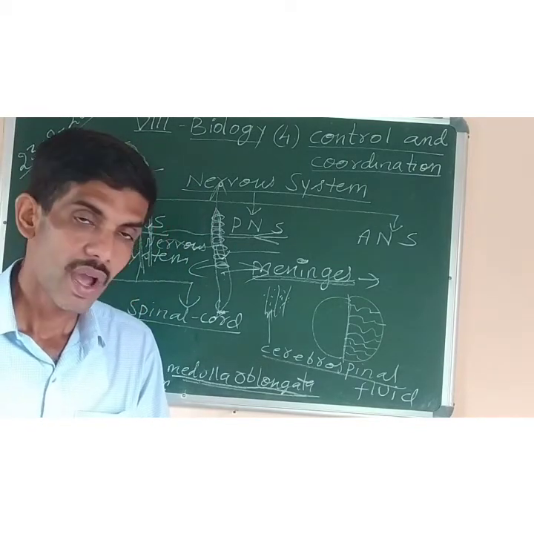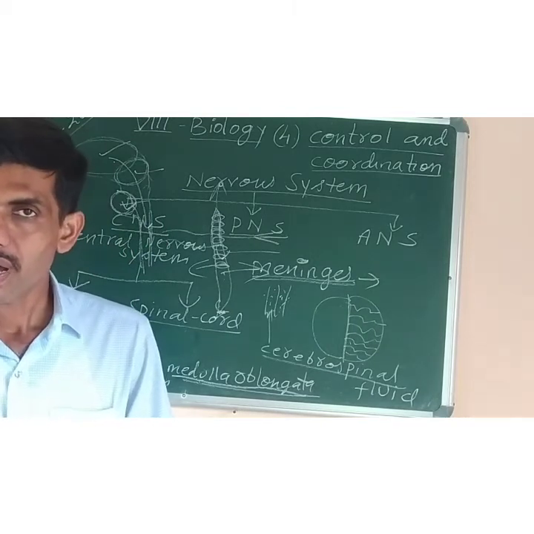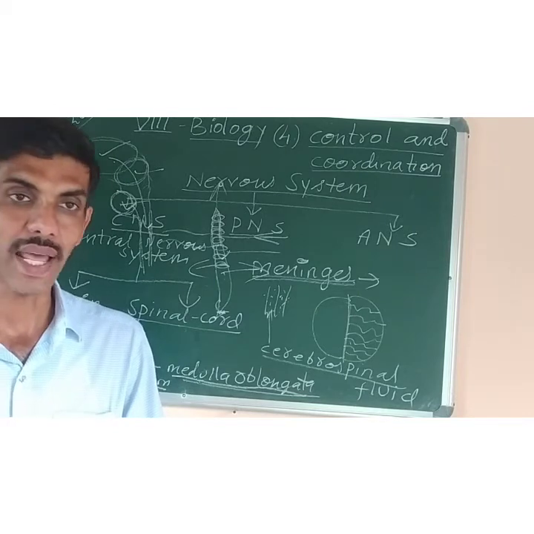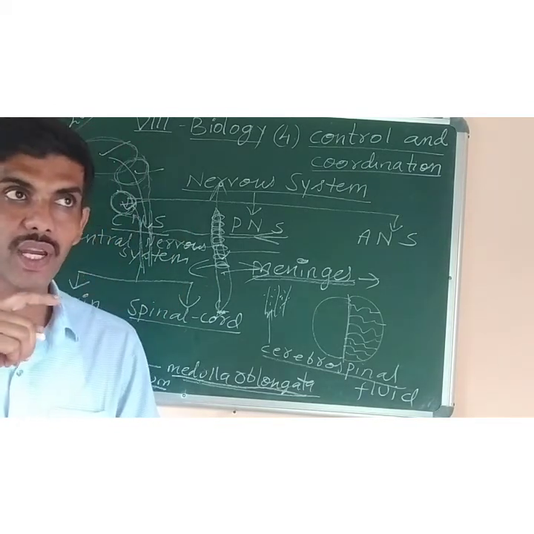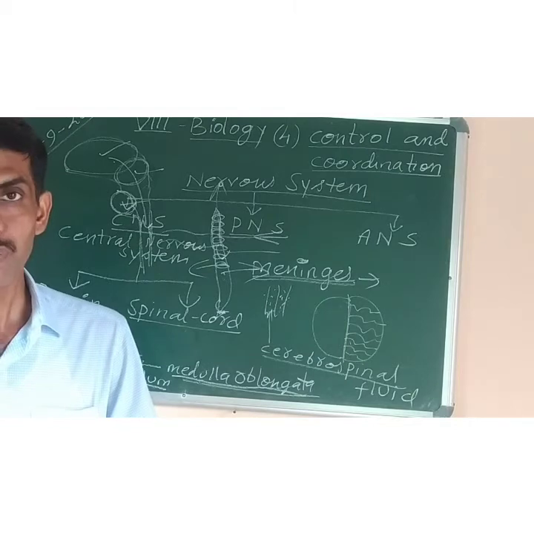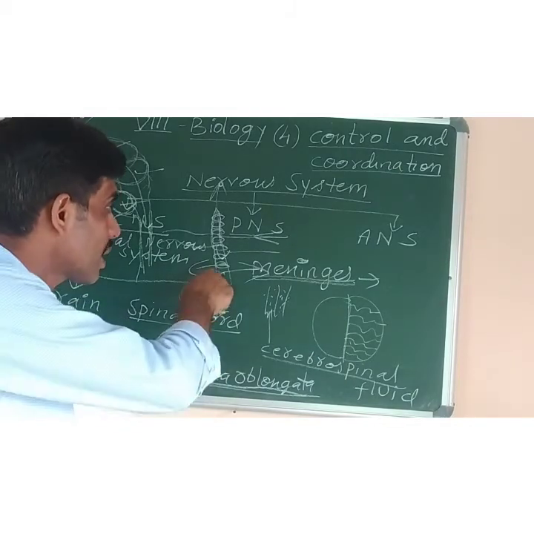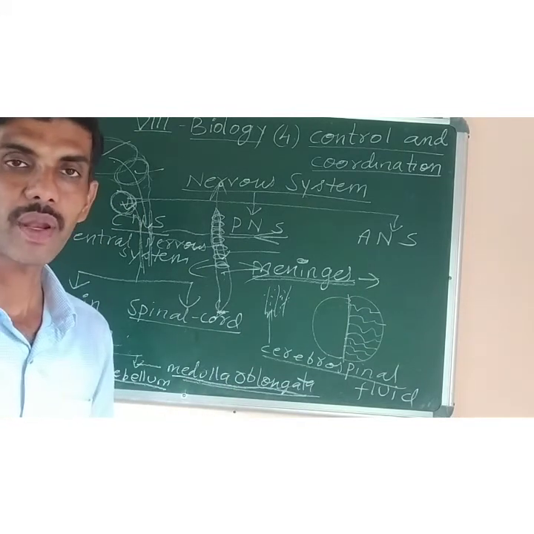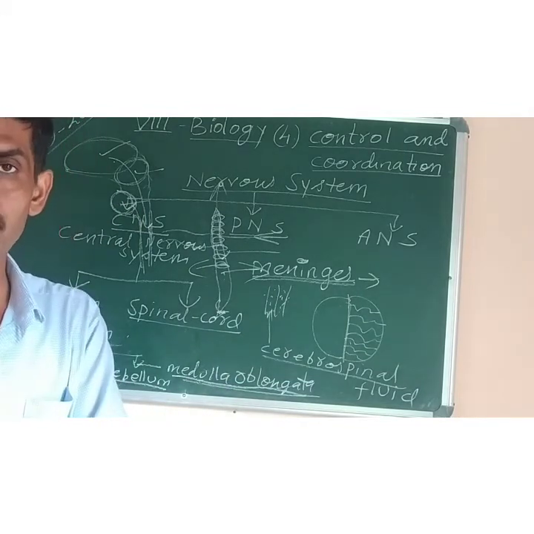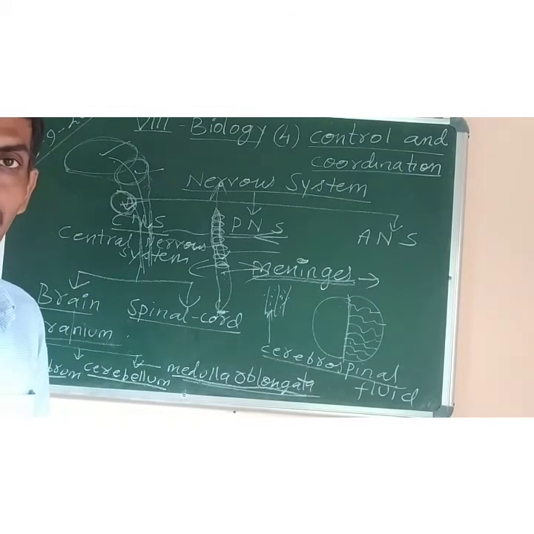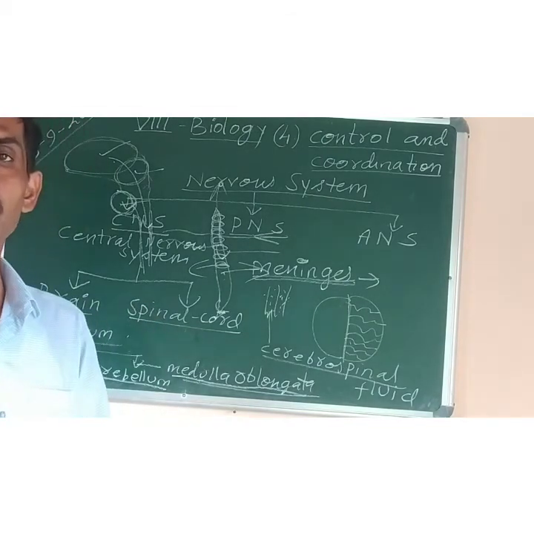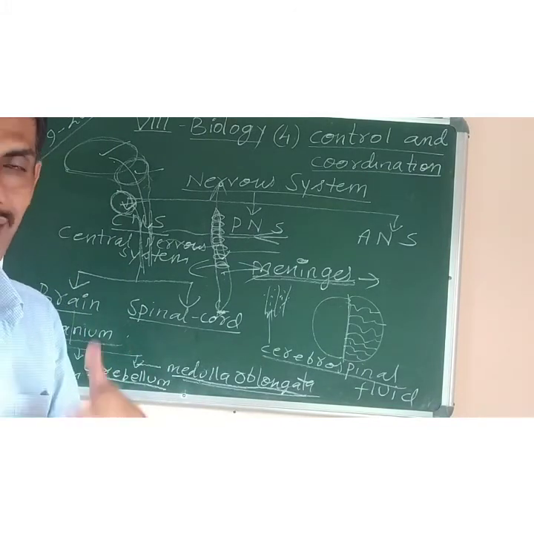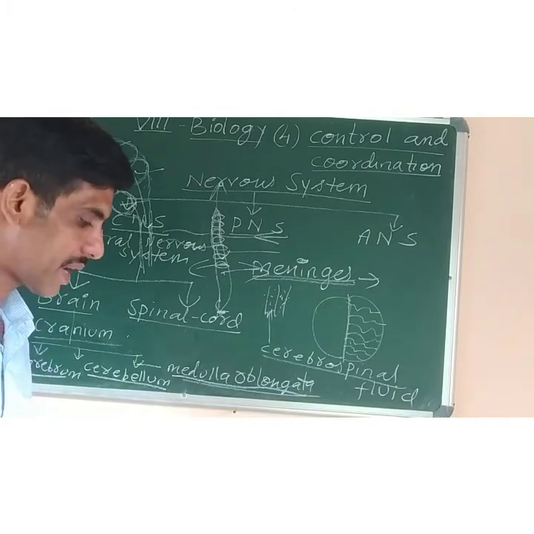Okay. And the second function of the spinal cord is that it is the control center of many reflex actions that we'll study later on. What is reflex action? A quick involuntary response to a stimulus is called reflex action. Like if you touch a hot object, immediately you pull away your finger, in which the brain is not involved. The decision is taken by the spinal cord to contract the muscles of the arm so that we can pull away the hand. Such an action, which is very fast and involuntary, in which the brain is not involved, a response to a stimulus, is called reflex action.